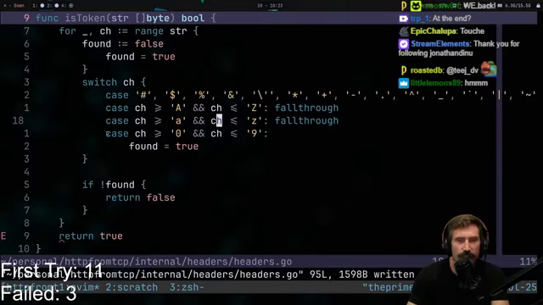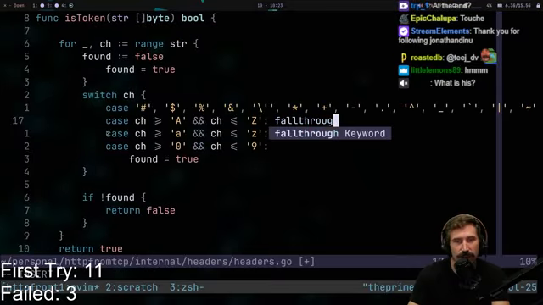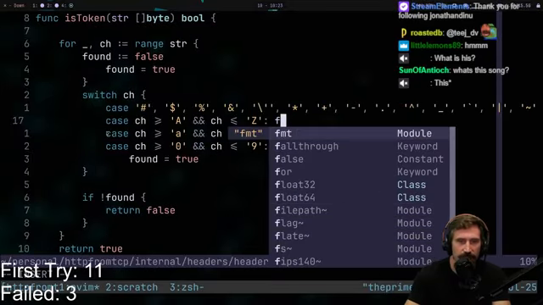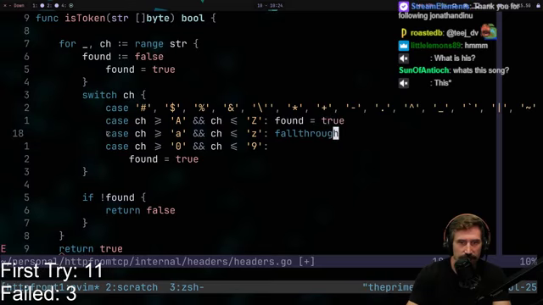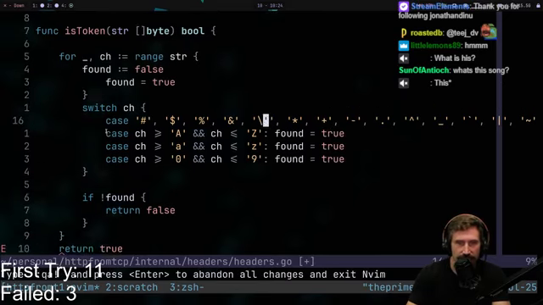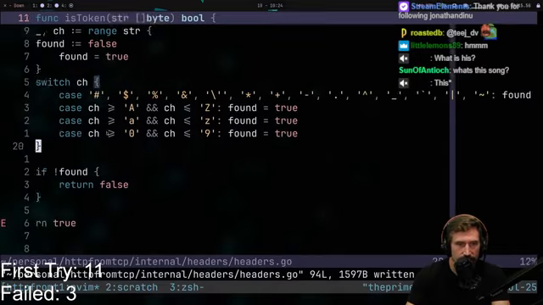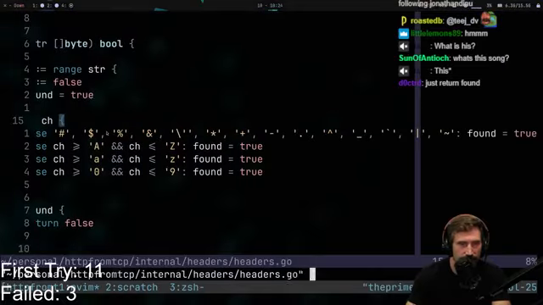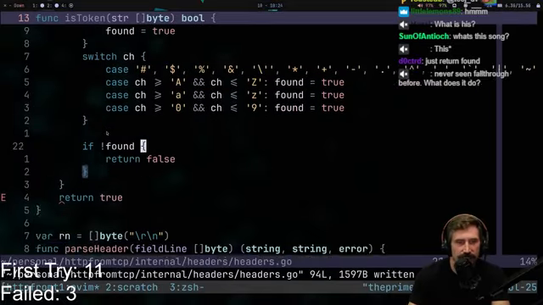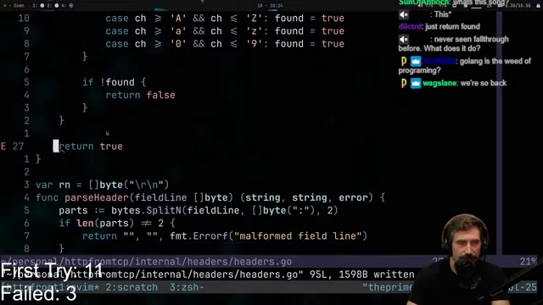Oh, you can't do that, can you? I actually have to do them all, right? I can't. Okay, you're right. Found equals true, right? I can't fall through, because then it won't match the rest of the stuff. Okay, my bad. Found equals true, right? There we go. Look at that nice big list. You know, there's probably nicer ways to do this in other languages. This just ain't that language. You know what I'm talking about?